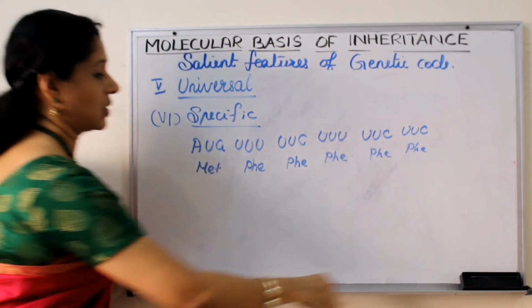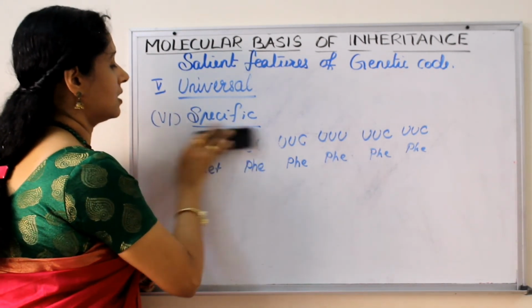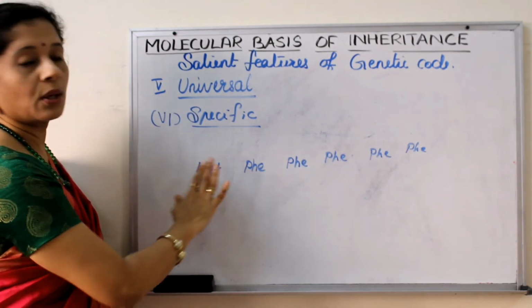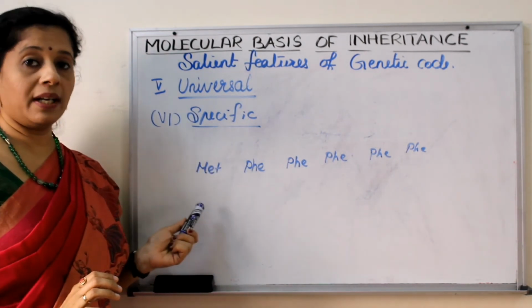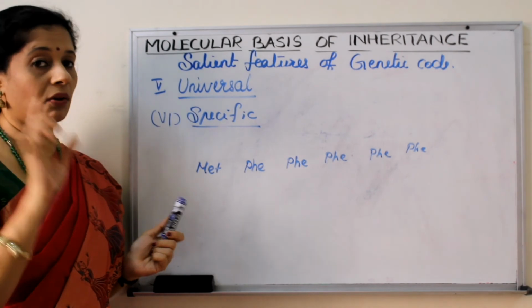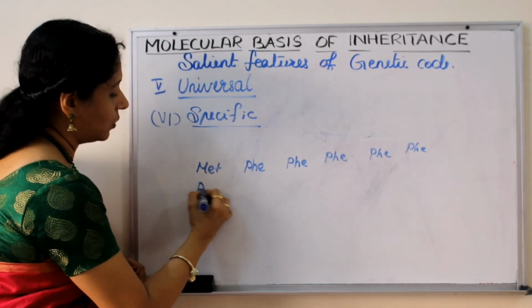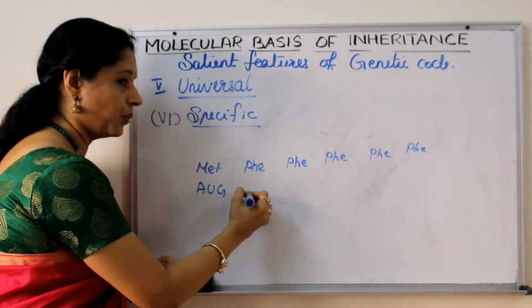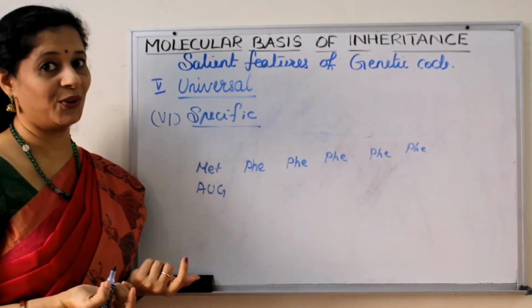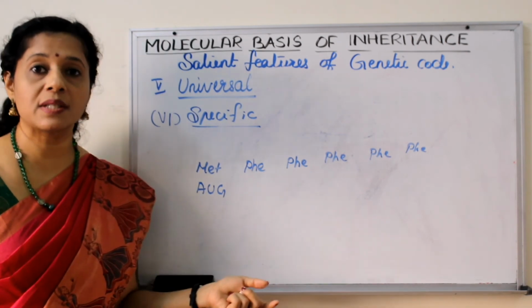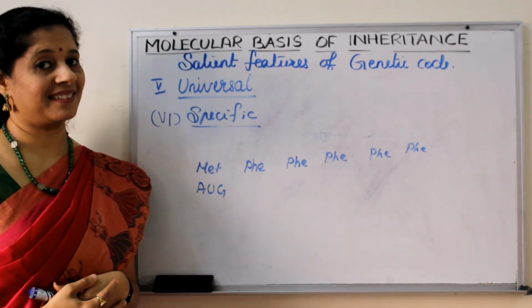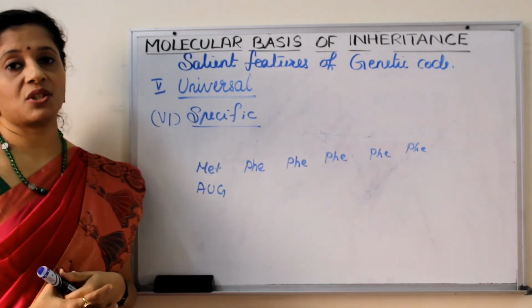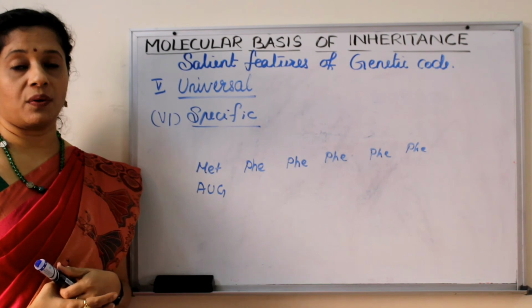Now look at a situation where this is not given. Only this sequence is given. Here also we can write methionine, because we learned methionine is coded by only one codon, that is AUG. For phenylalanine, I cannot happily write UUU or UUC. We don't know. It can be UUU or UUC. So there is a confusion. We cannot write that. Understood? So we call it specific. So the next characteristic of the codon is specific.